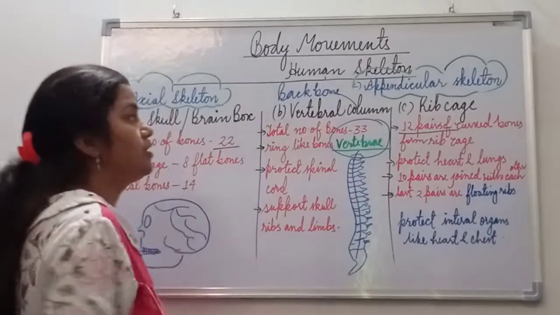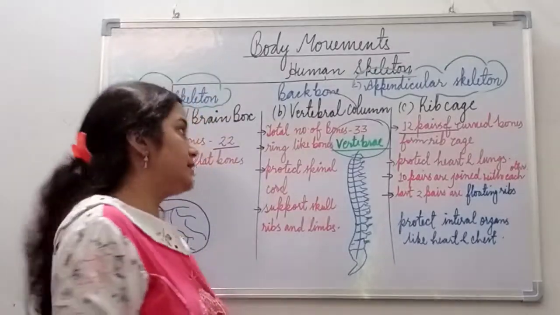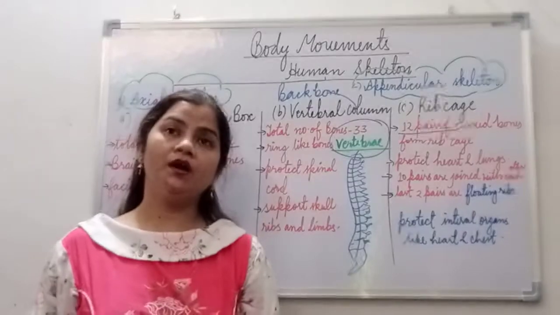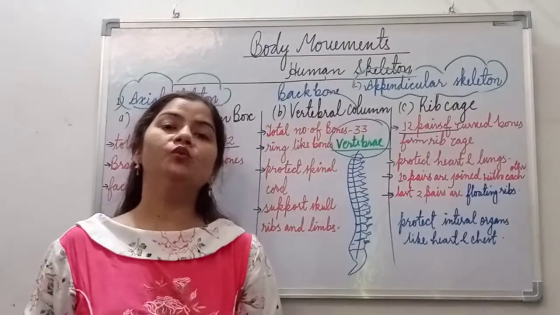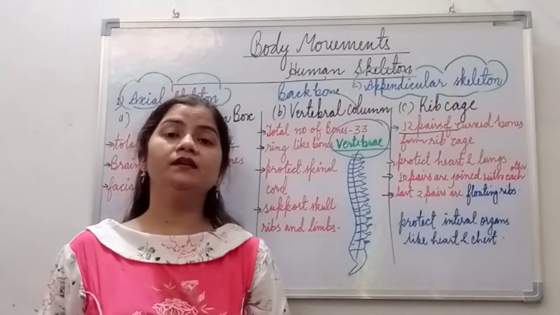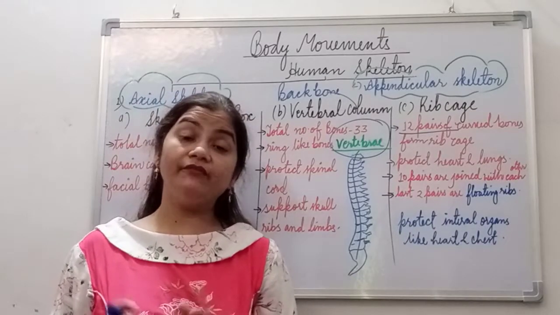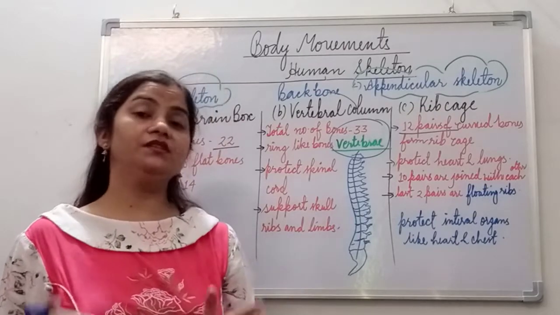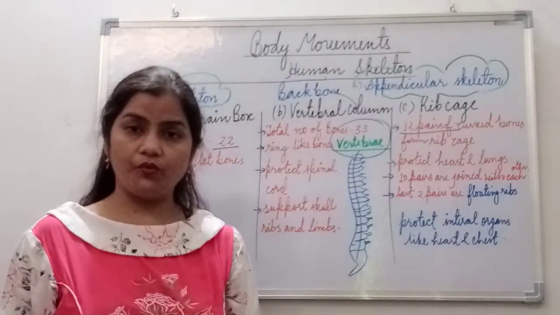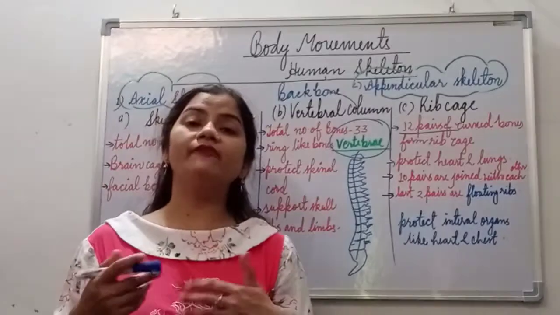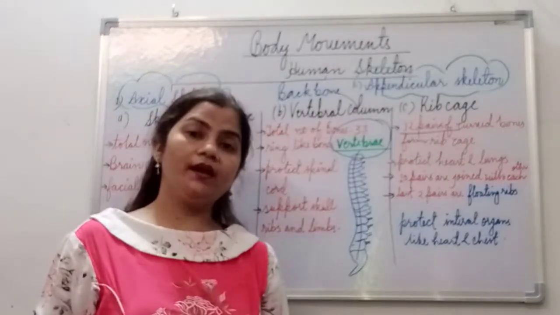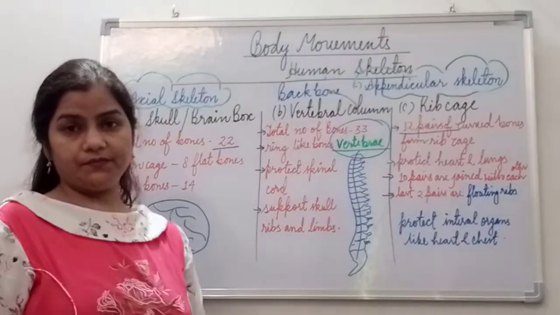The next part of the axial skeletal system is what we call the vertebral column. So what is the vertebral column? The vertebral column is also known as the backbone, which provides support to the body, and we can run, sit, dance, and do any physical activity just because of the strong backbone, okay. It also provides flexibility for the body, so we can bend easily, okay. So this we call the vertebral column.